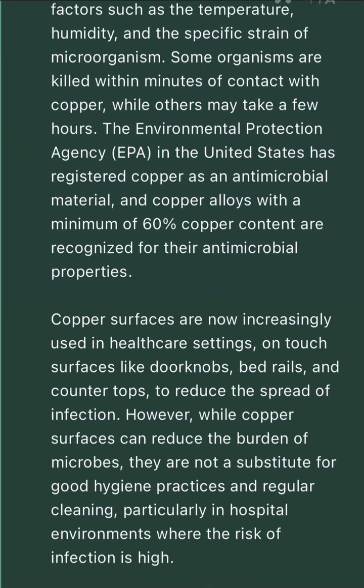Copper surfaces are now increasingly used in healthcare settings, on touch surfaces like doorknobs, bed rails, and countertops, to reduce the spread of infection. However, while copper surfaces can reduce the burden of microbes, they are not a substitute for good hygiene practices and regular cleaning, particularly in hospital environments where the risk of infection is high.